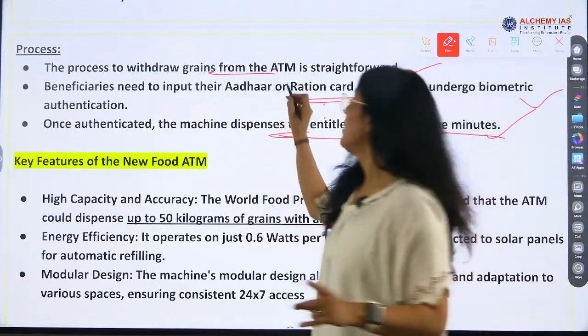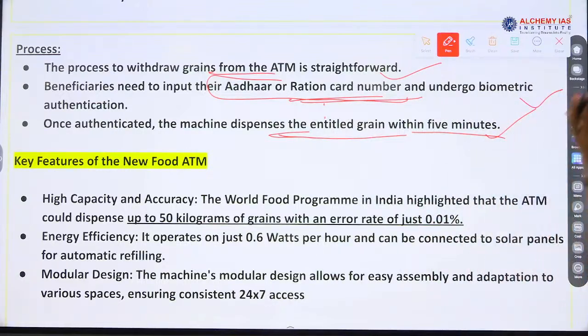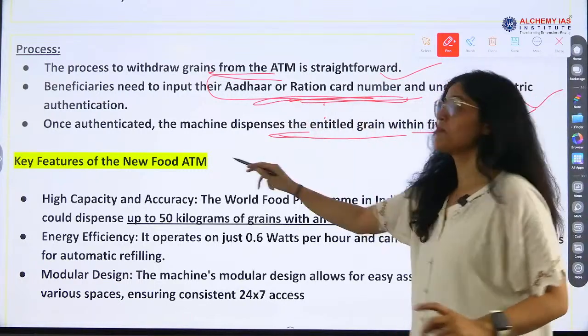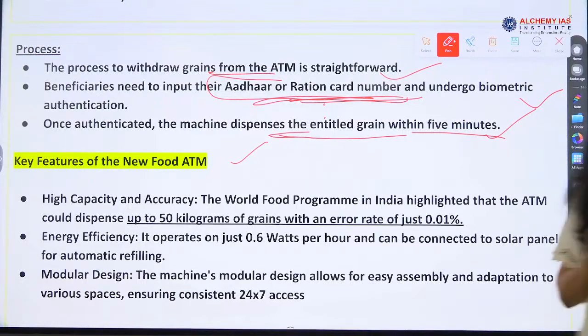Very important: they can give confusing statements related to grain ATM, like only Aadhaar can be used, or only ration card. So remember, ration card and Aadhaar both can be used.